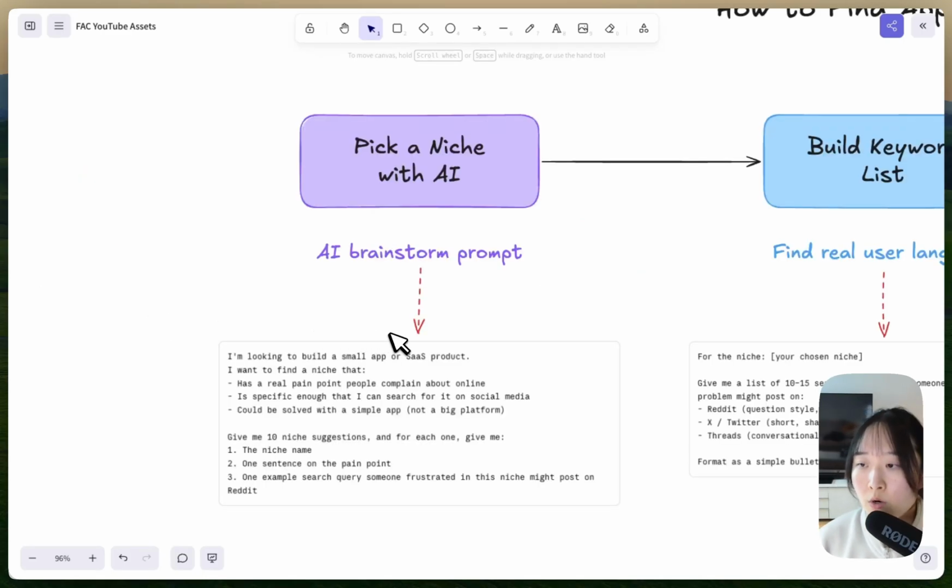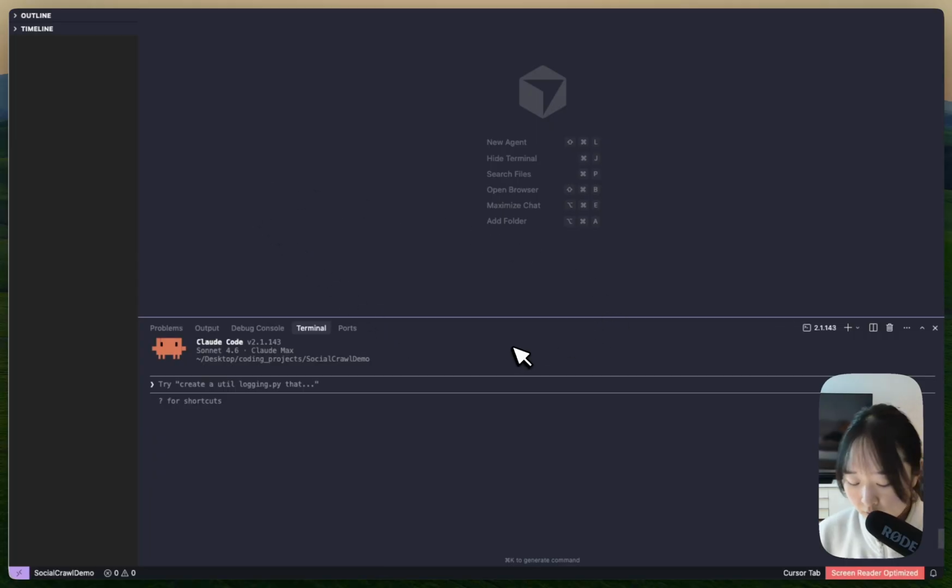Okay, step 1, we need to pick a niche because just going for app ideas, that's too broad. We want to search for problems in a specific place. And if you already have a niche in mind, that's great. So first I'm going to open up Claude Code and paste in the first prompt, which basically asks AI to help me brainstorm some niches.